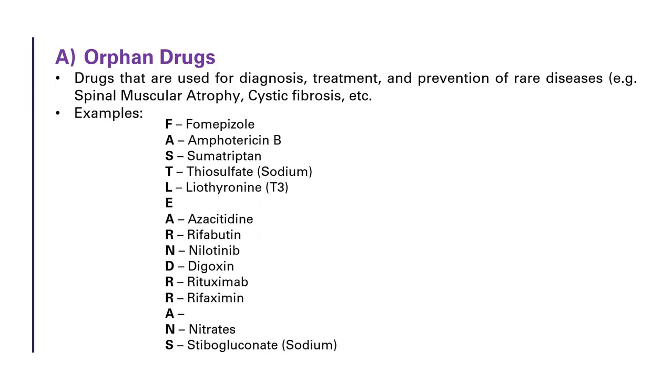Examples: fomepizole, amphotericin B, sumatriptan, sodium thiosulfate, liothyronine T3, azacitidine, rifabutin, nilotinib, digoxin, rituximab, rifaximin, nitrates, and sodium stibogluconate. Now, how do you remember the examples of orphan drugs easily?